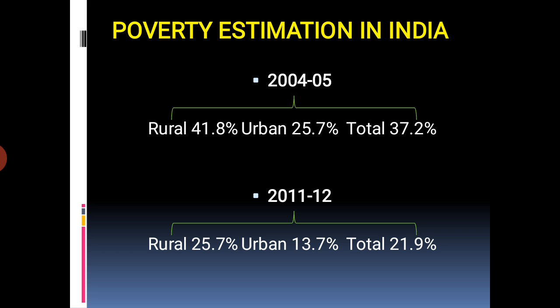Again, students, in 2011-12, the poverty ratio of rural areas was 25.7%. In urban areas, it was 13.7%, and total 21.9%. So, students, this is the picture. This is the poverty ratio of poverty estimation in India. Students, we can easily assess with the help of this data the poverty estimation in India.